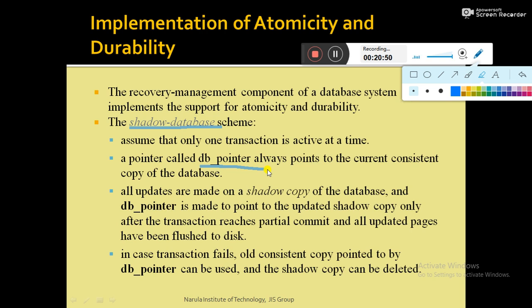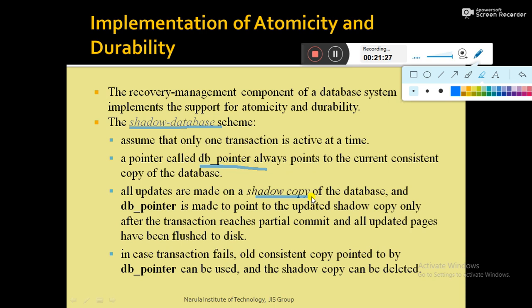All the updates are made on a shadow copy of the database. When a transaction starts execution, before updating the database, the recovery management component makes another copy of the same database on the hard disk.